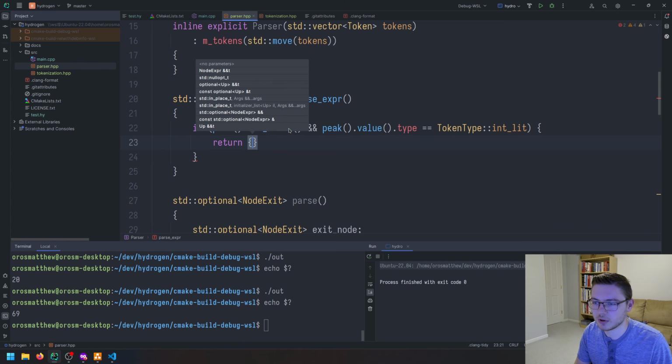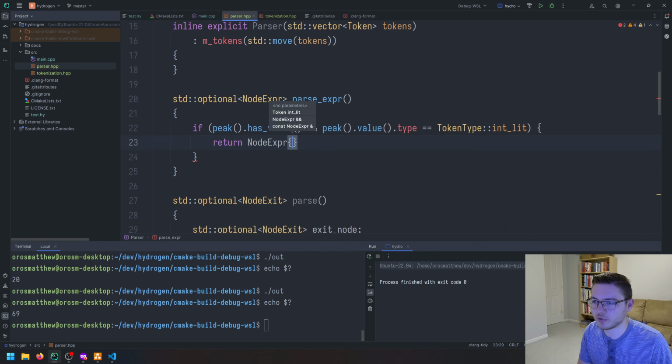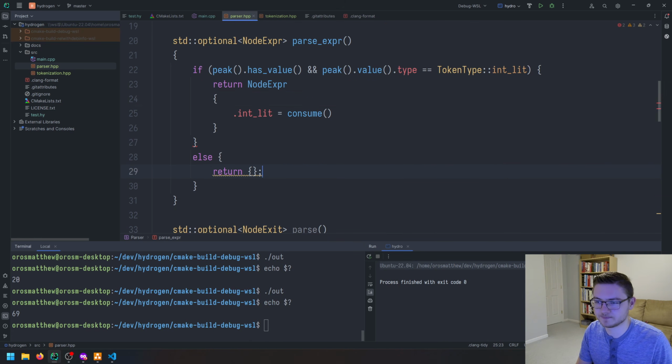Can I just do, it's an optional. Okay, so what's the right way to do this? Integer, there we go. Okay, so we could do this, and then we will consume this token. All right, we will consume the integer literal, just like that. Otherwise, else return null, like that.